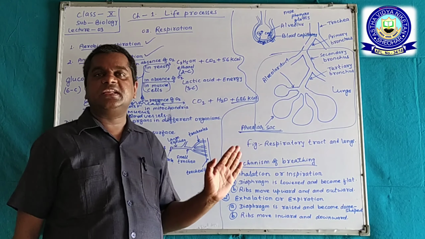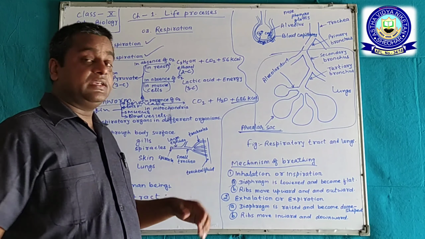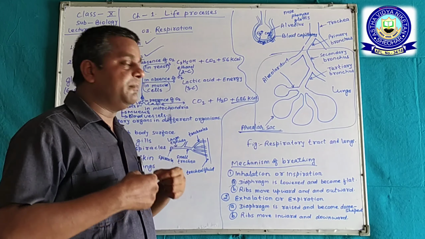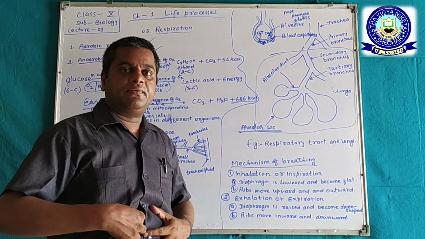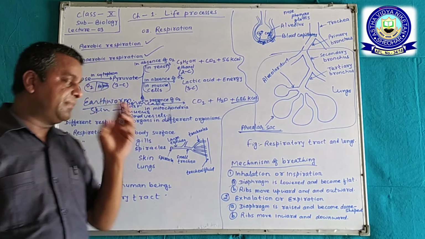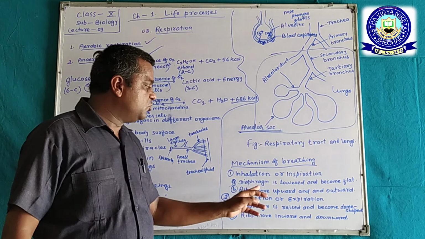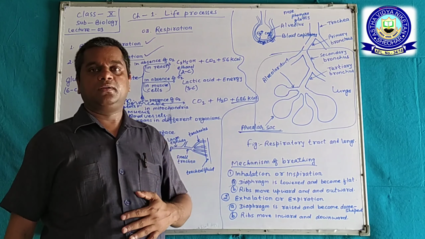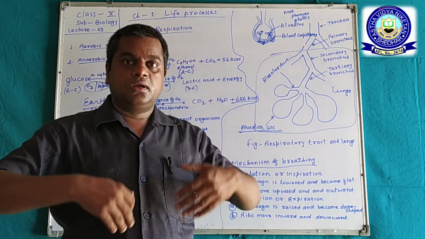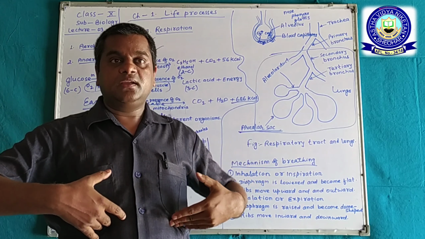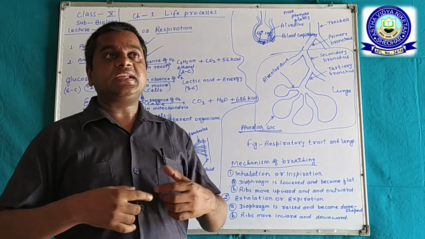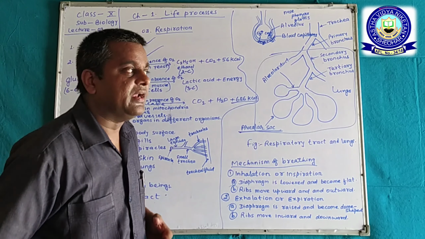First we see inhalation. When the diaphragm is lowered and becomes flat, the ribs move upward and outward.